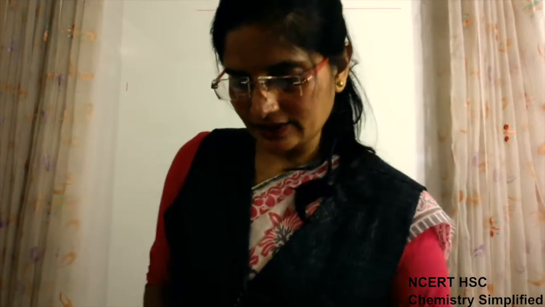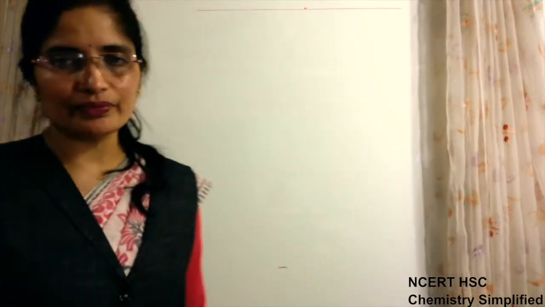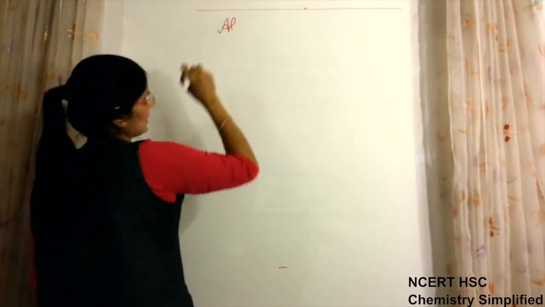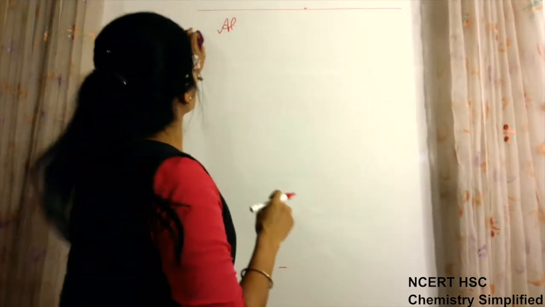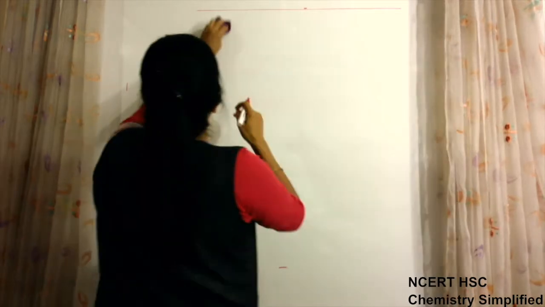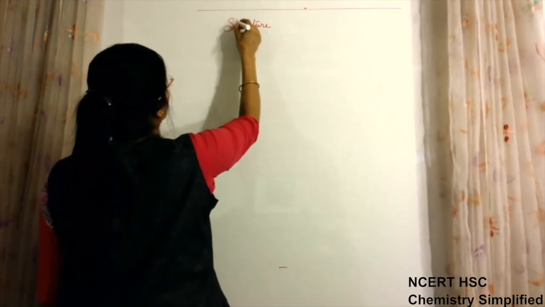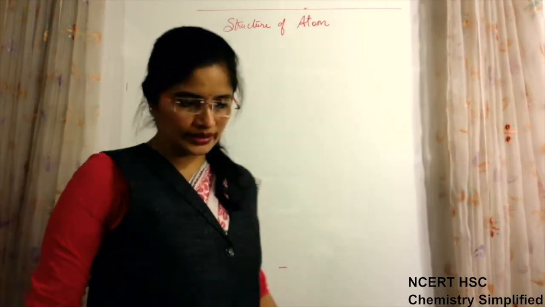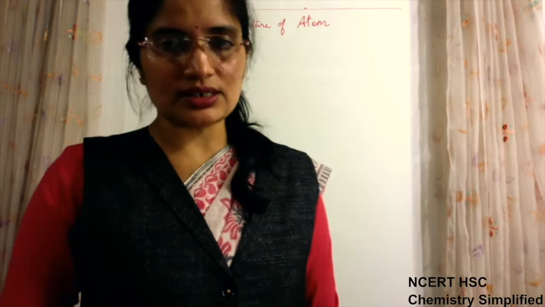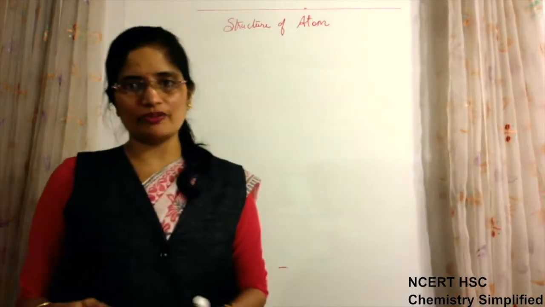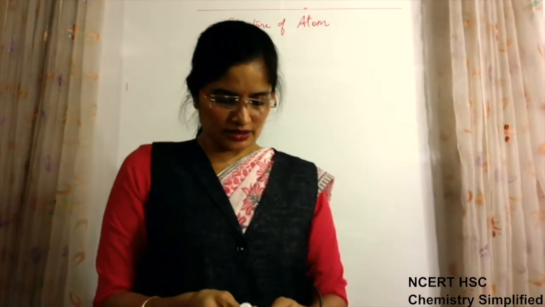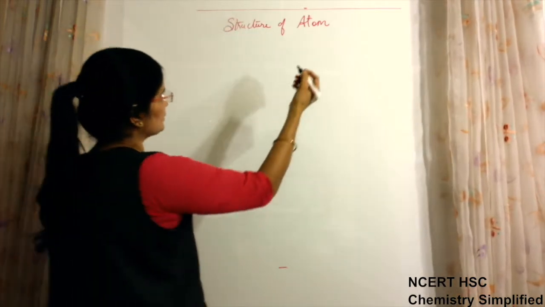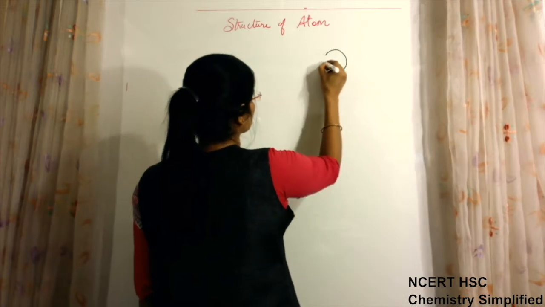Today we'll start with the next chapter, as I told you, atomic structure, or structure of atom. The chapter name in the book is Structure of Atom. Now when we talk about structure of atom, what we have been told since our smaller classes, that according to structure of atom, what is there?